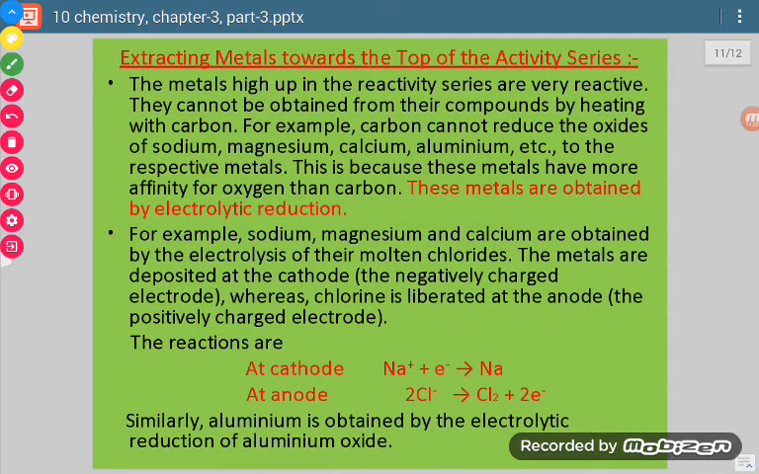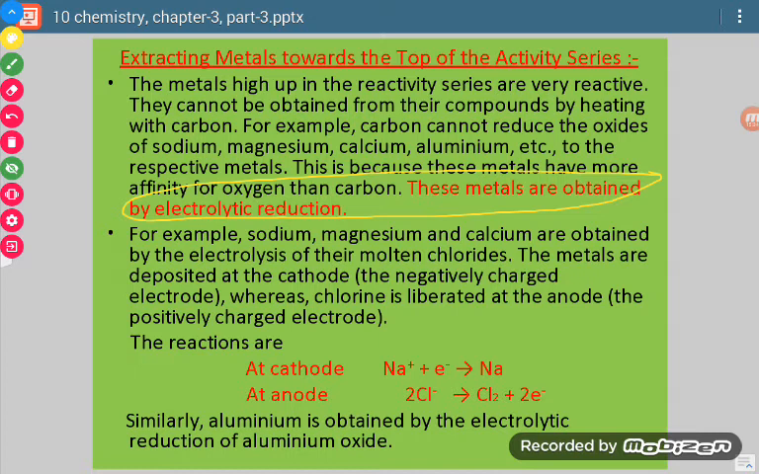Now let us come to extraction of metals which are in the top of the activity series. Now as we discussed first, that these will be extracted by the use of electrolytic reduction. There is a process called electrolysis. So whichever metal we want to extract, we will take its electrolyte, and that electrolyte will be taken either in its aqueous state or in its molten state, and then only it will conduct electricity.